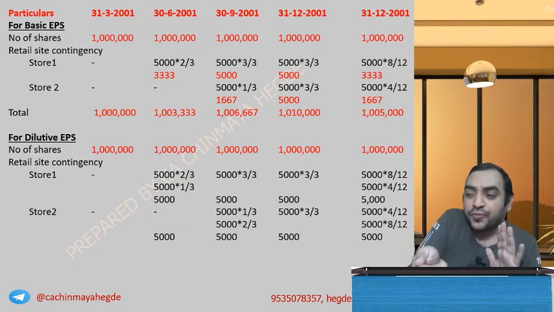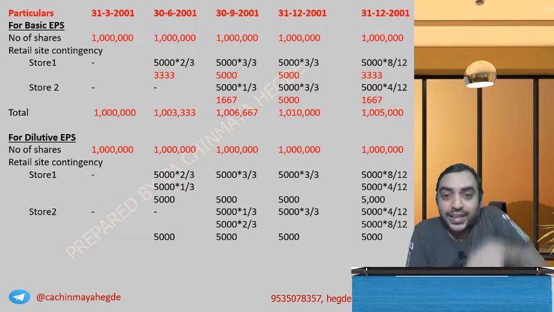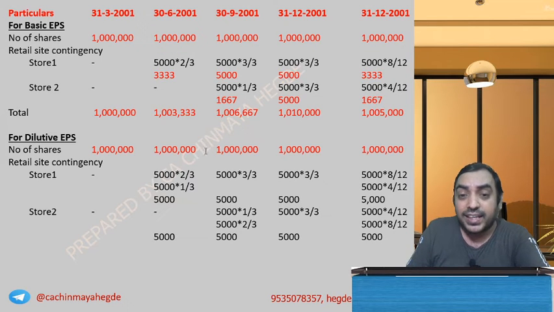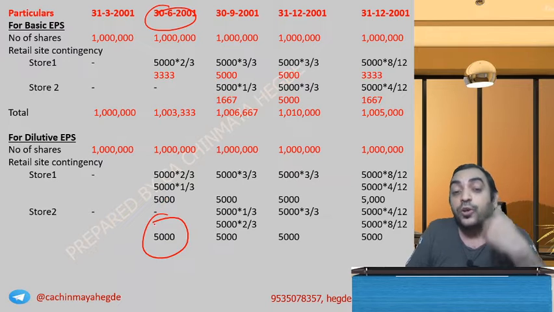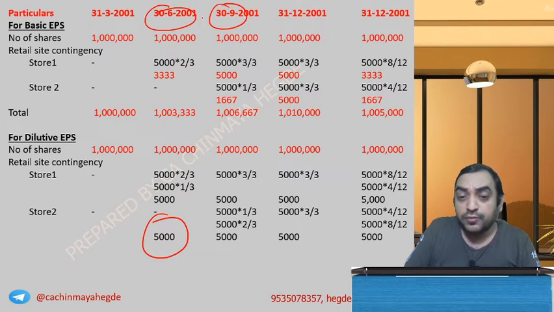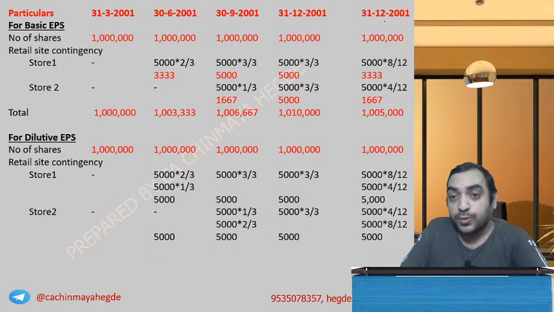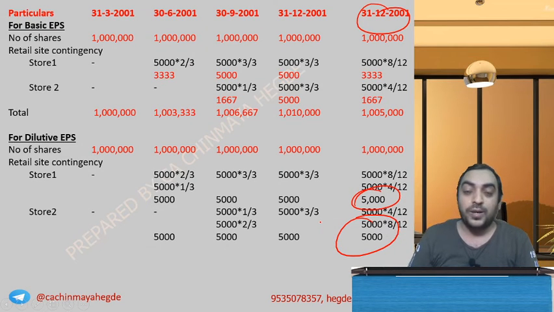From the date of issue, anyway you will take it in basic EPS, and you take it in dilutive EPS. Why bother so much? Satisfied in June, take 5,000 fully. Satisfied in December, take full. And at 31st December 2001, take the full 10,000. Why this breakup? It is a fuss.